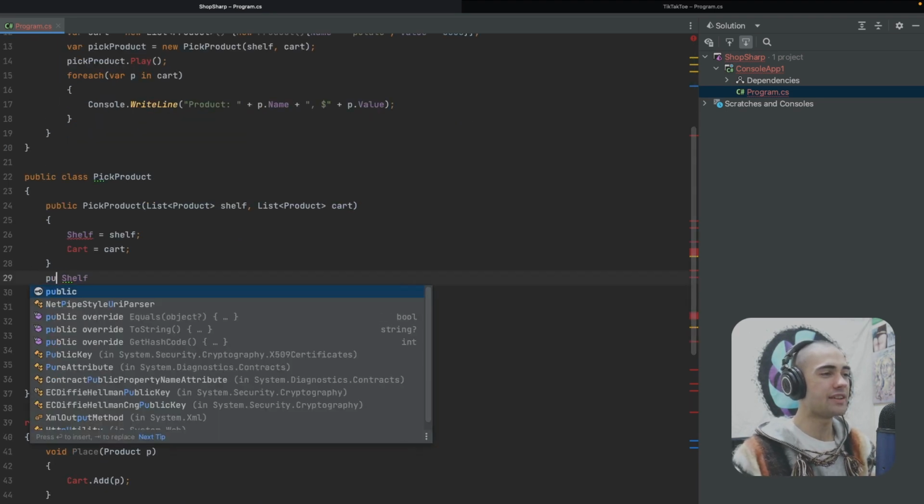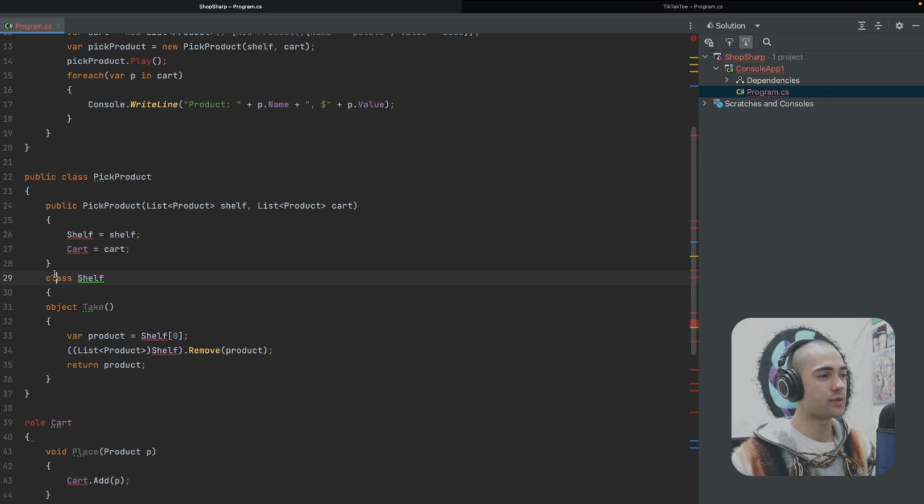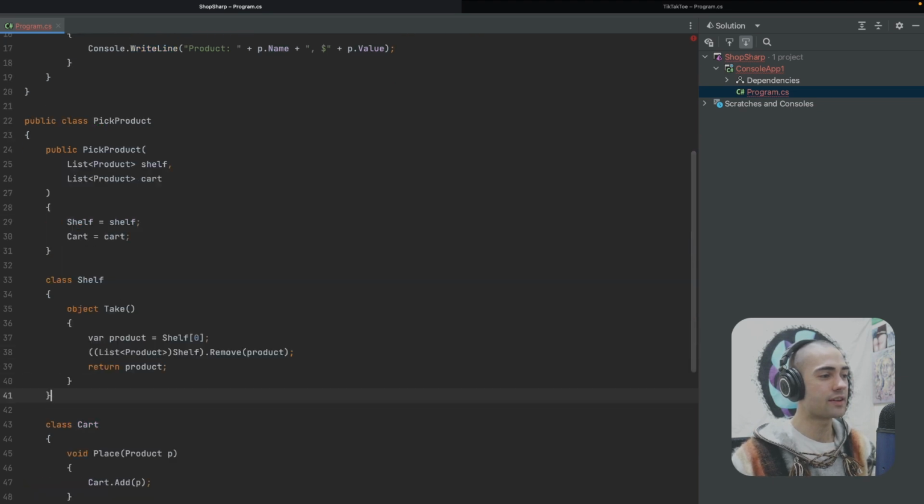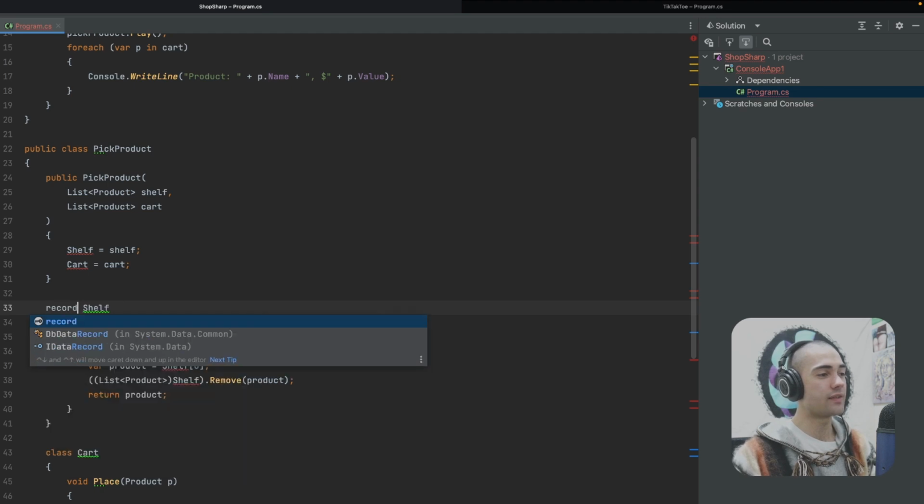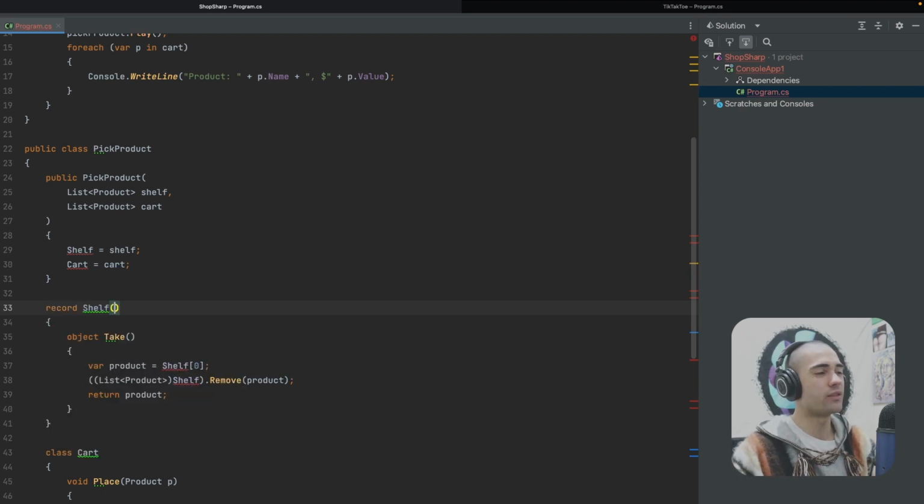Let's go ahead and just change them to classes for now. We'll take class cart. I'm going to format the code so it's actually readable. I could have a constructor over here where I'm injecting the shelf into the shelf role. However, that's not what I'm going to do. What I will opt in for is instead using the record, because this is basically just going to remove a lot of the boilerplate code for me.